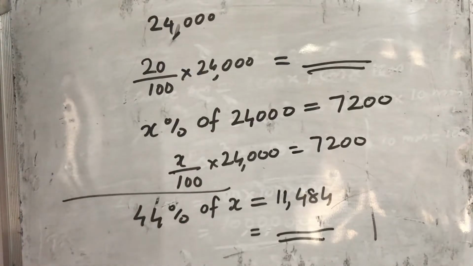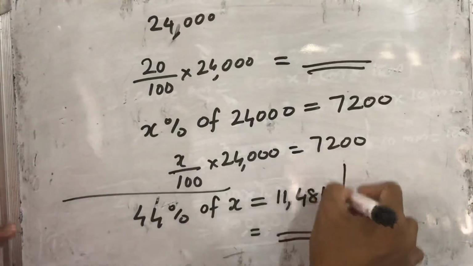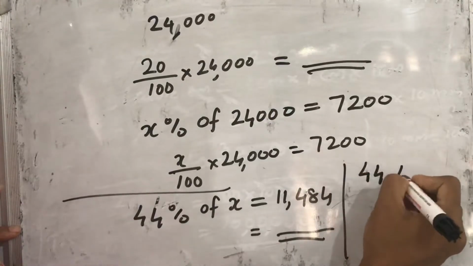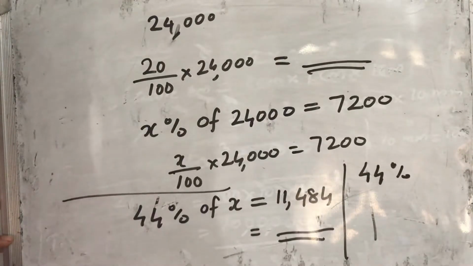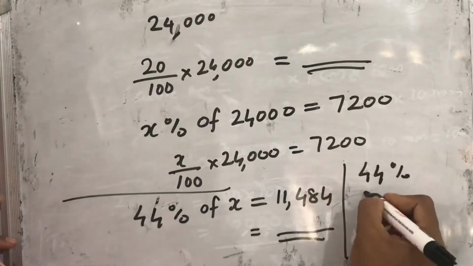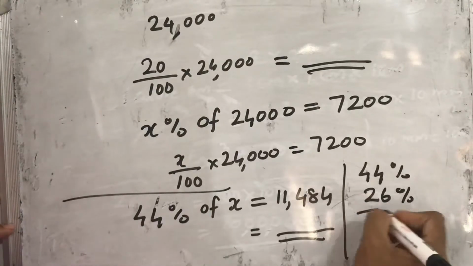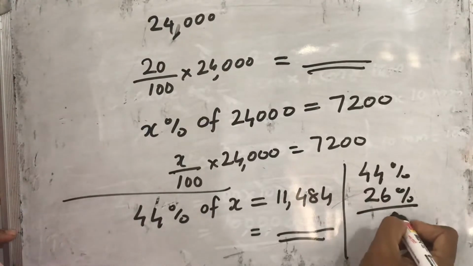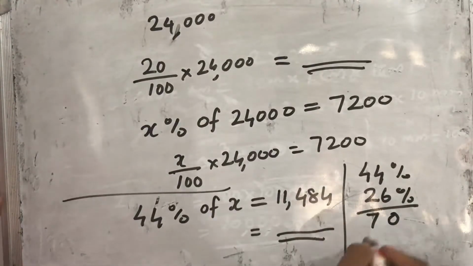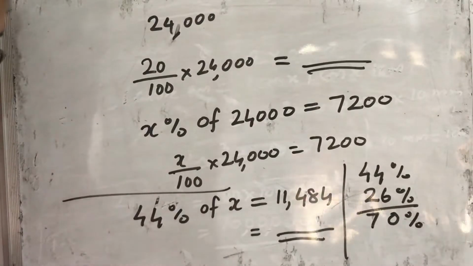Find the number of voters who did not vote for either Ramesh or Sadish. Okay, so Ramesh scored how much percentage? 44%. And Sadish scored 26%. So totally both of them scored how much percentage? 70%. What is asked? The number of voters who did not vote for either Ramesh or Sadish.